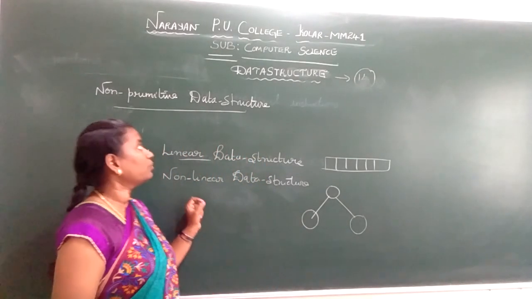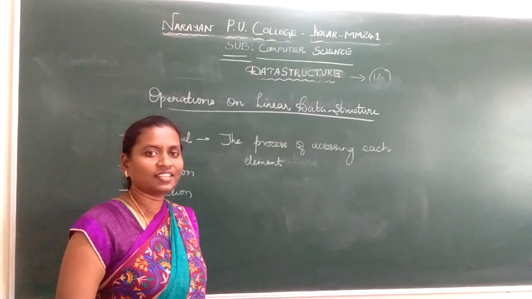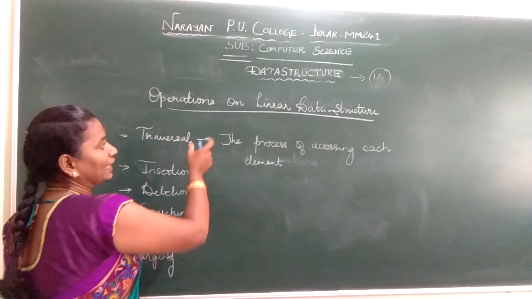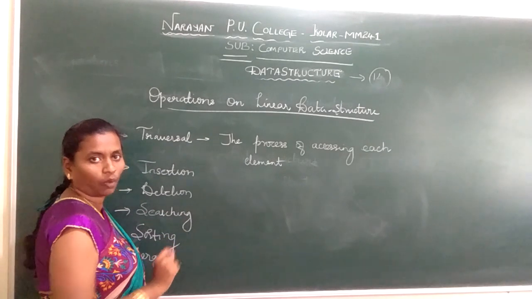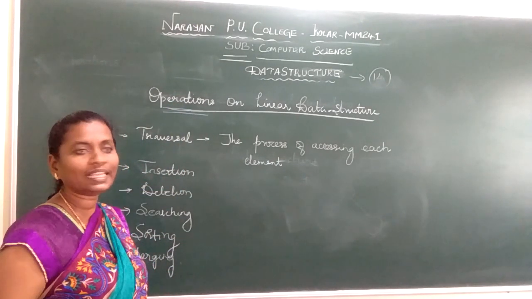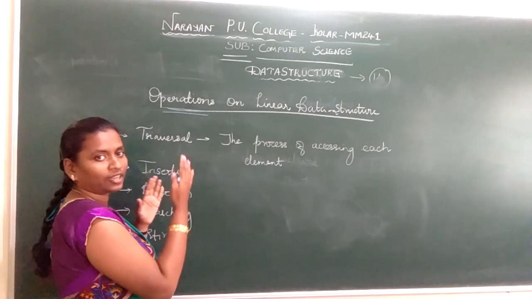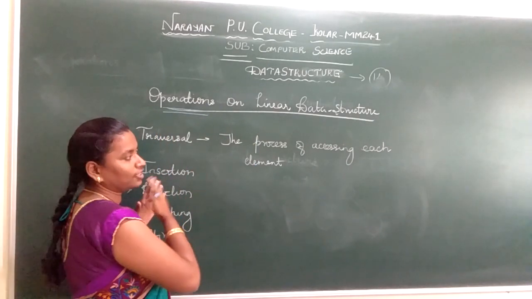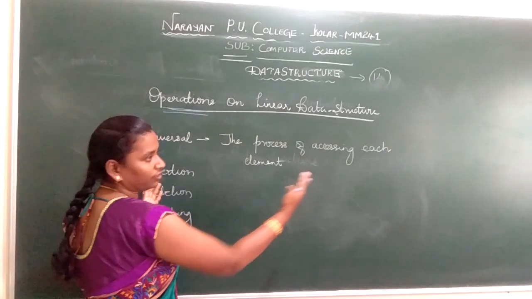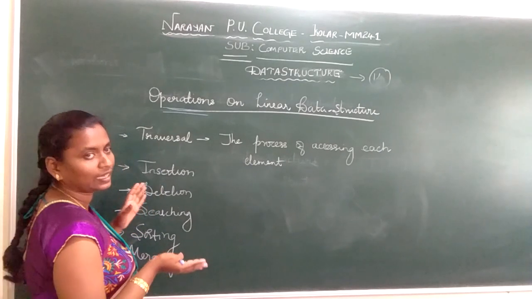Later we will discuss the operations which are performed on linear and non-linear data structures. So we were discussing linear and non-linear data structures. Now we have to see the operations which are performed on the linear data structure. Just keep in mind that the data which we are going to store should be contiguous, in a linear fashion, that means in a line. We store the data sequentially, in a linear fashion.